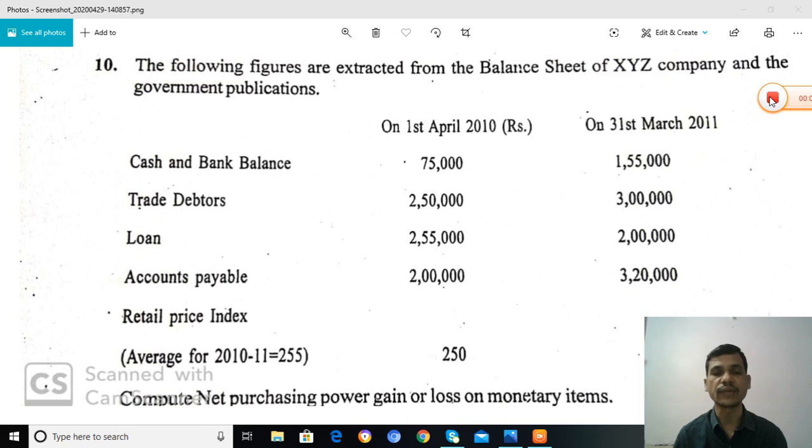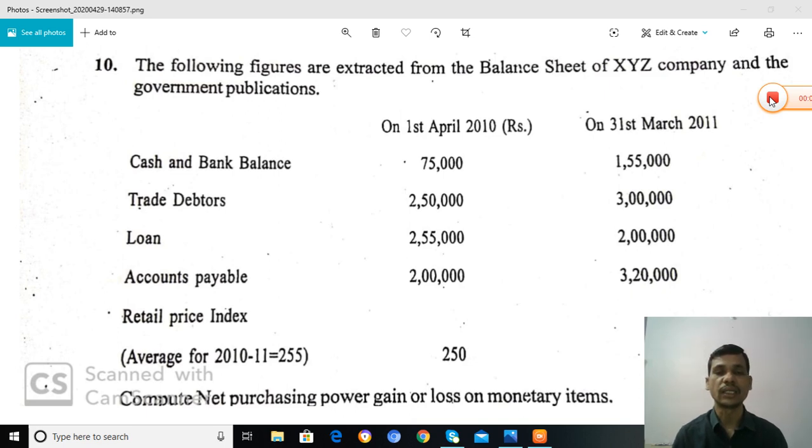Friends, we know very well that in financial accounting, all the financial transactions are recorded in the books of accounts. It is only the book values, not the market values. The management wants to know the real values of the monetary items according to the market value.